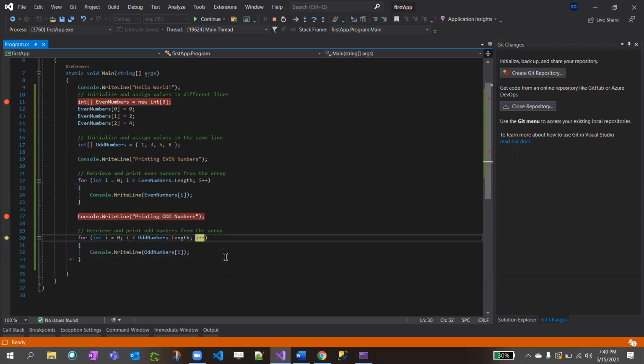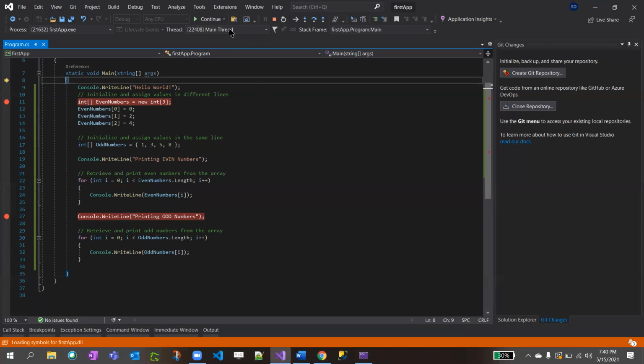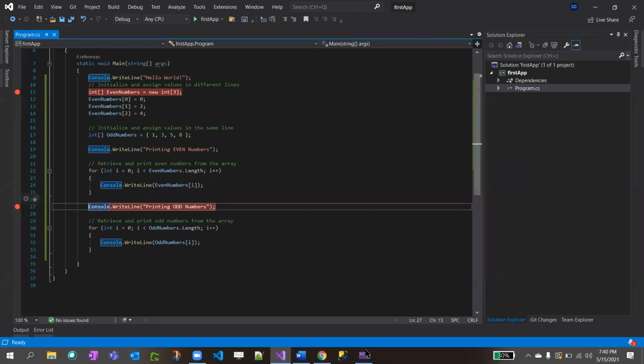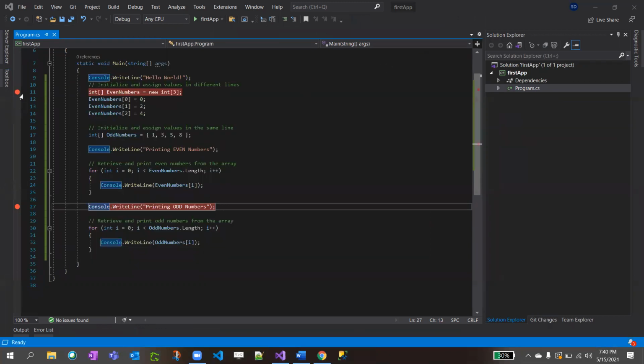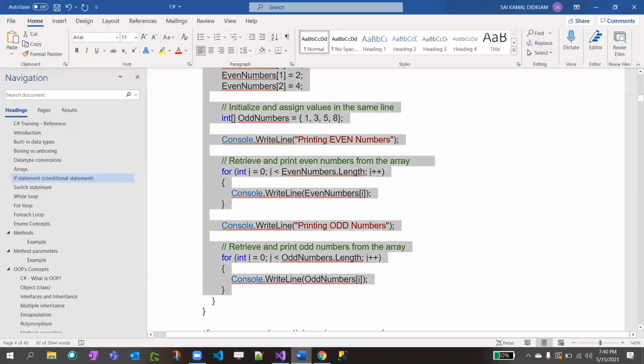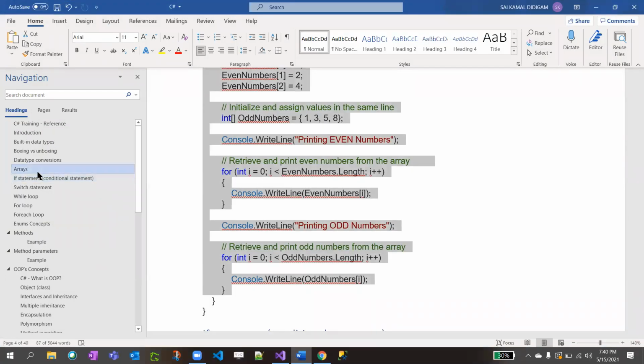Similarly, it does the same thing for odd numbers. See, it got printed. Okay. So this is the array example. Any questions here? No. So arrays are done.